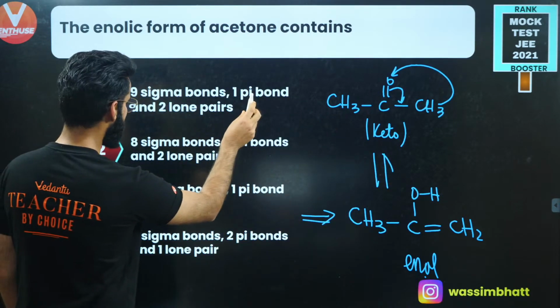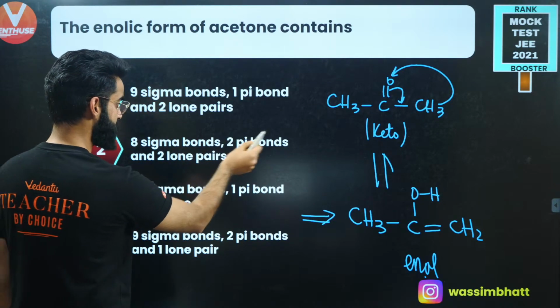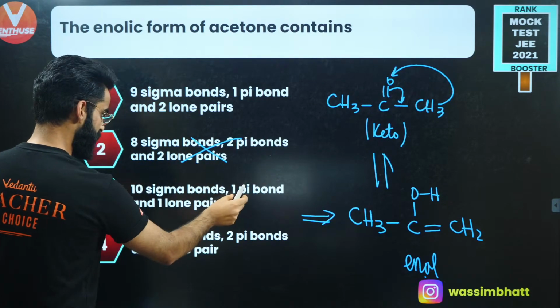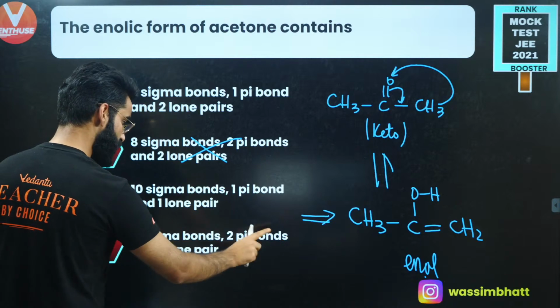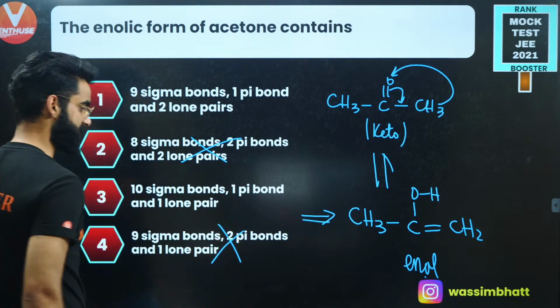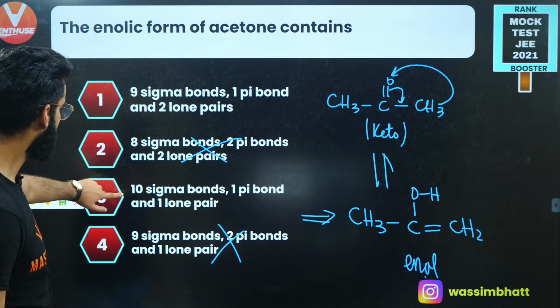So first one says 1 pi bond, it can be the answer. Second one says 2 pi bonds, it cannot be the answer. Third one says 1 pi bond, it can be the answer. Fourth one says 2 pi bonds, it cannot be the answer. So our answer is either going to be 1 or the third one.